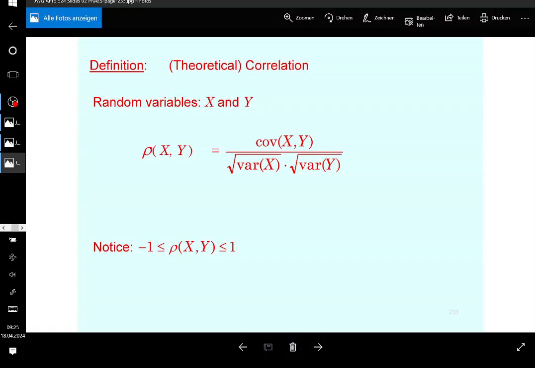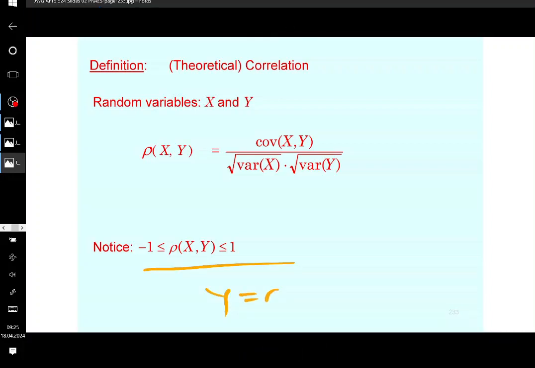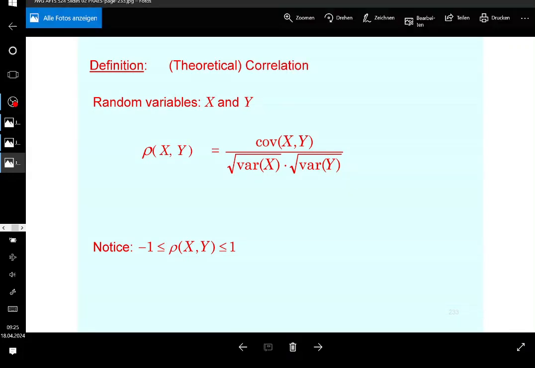So, and this is also true for linear transformations. If y is a linear transformation of x, then x is also going to be a linear transformation of y, with different coefficients then. All right? Is it clear? So that's something that I wanted to mention here. If there are linear transformations of each other, then the correlation is either 1 or -1. And if the correlation is either -1 or 1, then they are linear transformations of each other. So this is also a one-to-one relationship, guys. Okay, so that's something that you need to understand.